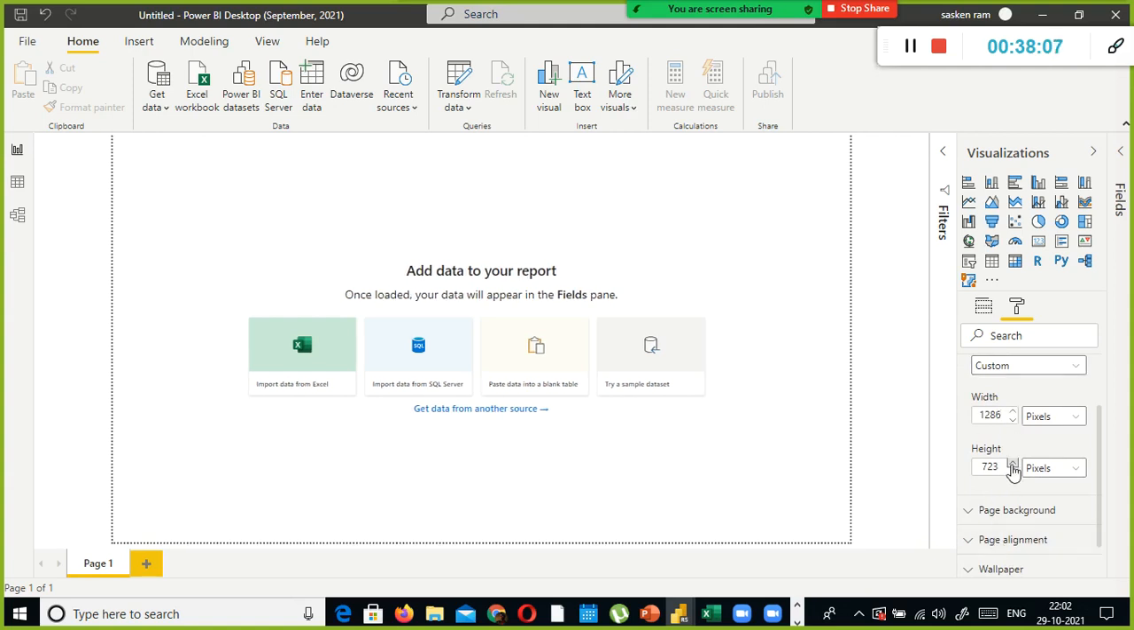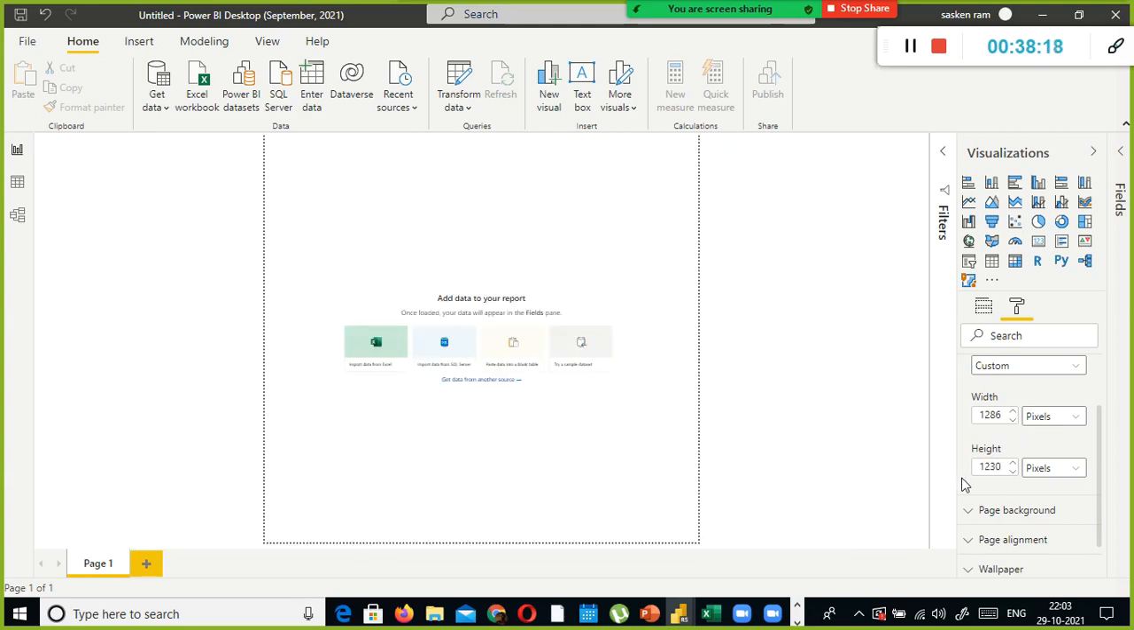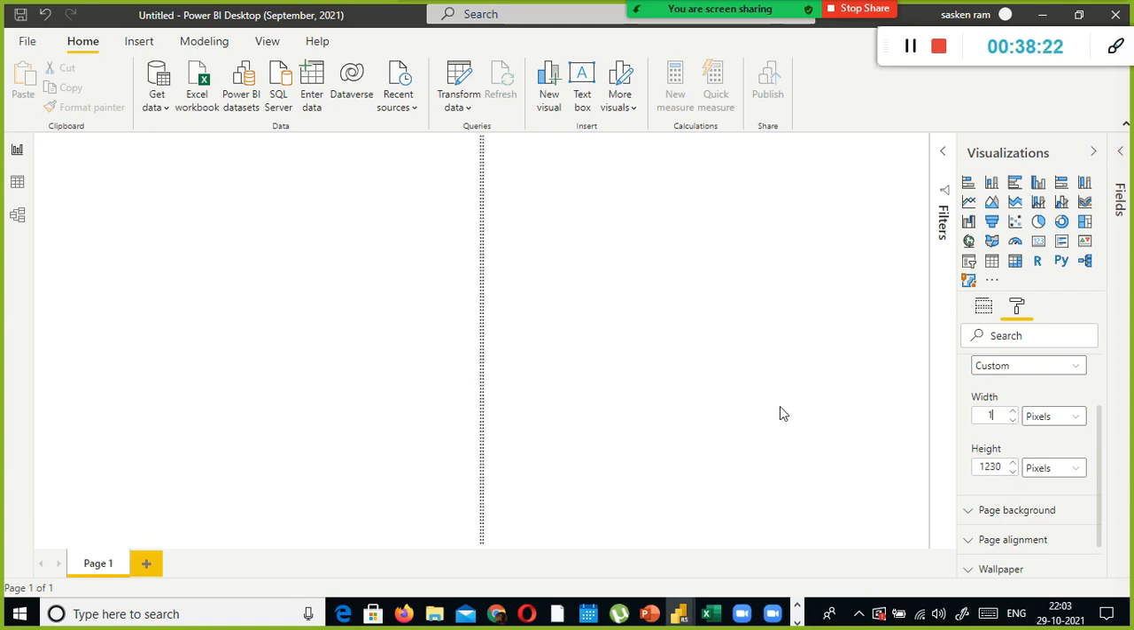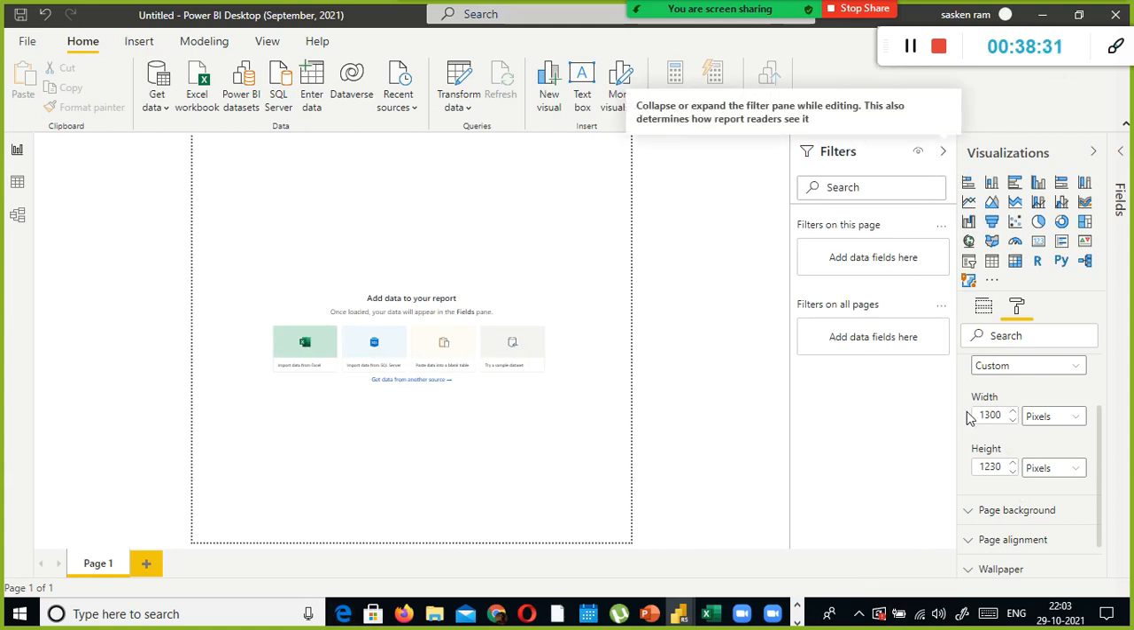If I increase my height, my height will go high. Or you can specify something like 1230 something. Look here, the height and the width, right? So let's say 1300 something like that. You can increase the height and width, okay.